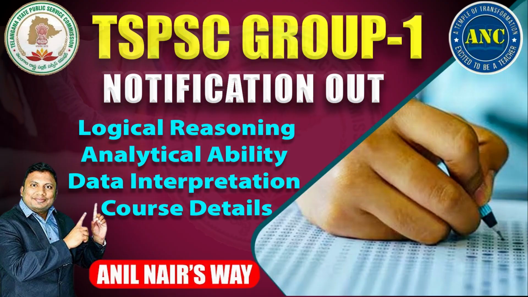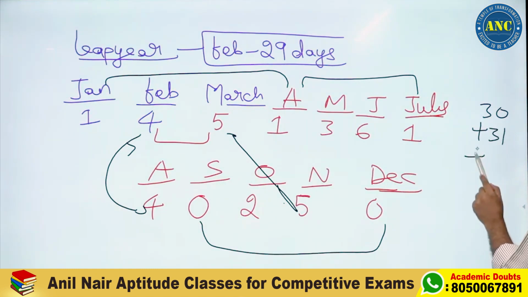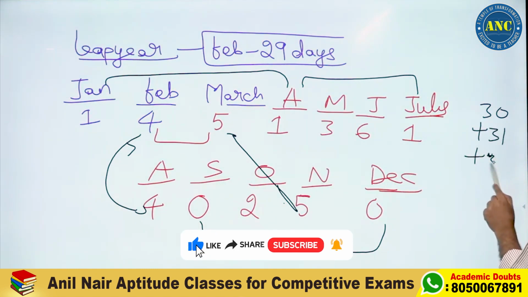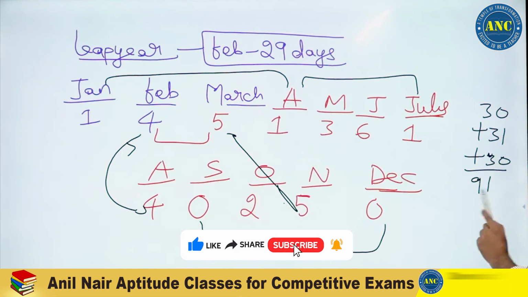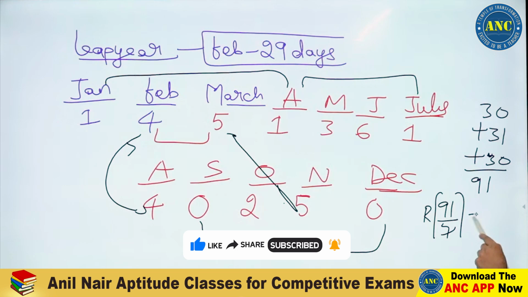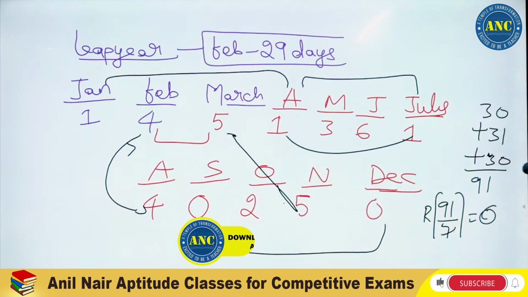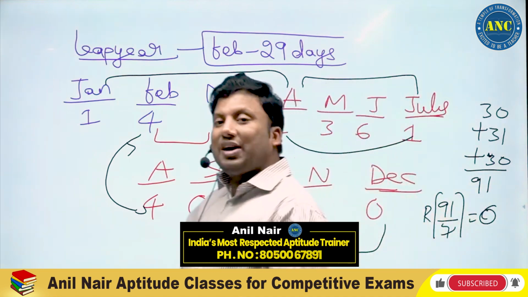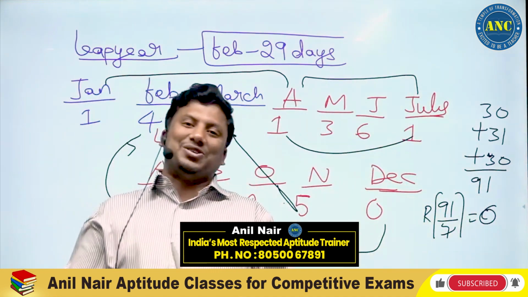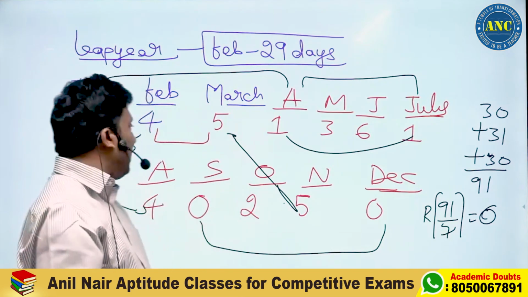Sir, why is it happening the same? Even if you do the number of days, you will understand. April contains 30 days. May contains 31 days. June contains 30 days. It is 91. 91 when divided by 7, remainder it is 0. Remainder 0 means the same value will come into picture. So by using the number of days also you can get the answer, or by using the key value also you will get the answer.